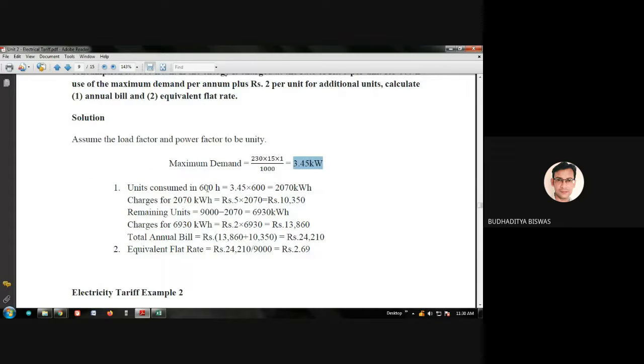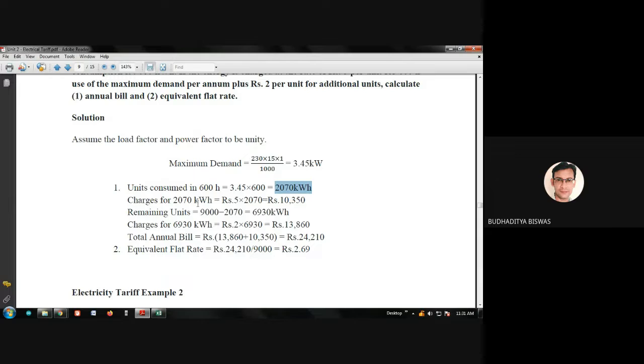Unit consumed in 600 hours equal to 3.45 into 600. We consider load factor is also 1. What is the load factor? Load factor is actually the ratio between the actual load consumption and the maximum demand. And if the load factor is not mentioned in the question, take it as unity. Unity means whatever is the maximum demand, that is actually the energy consumption. Okay. So unit consumed in 600 hours equal to 3.45 into 600, which is equal to 2070 kilowatt hour.